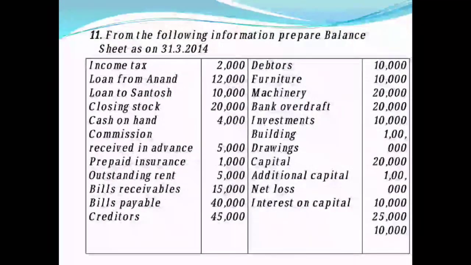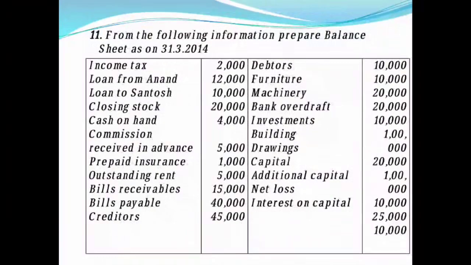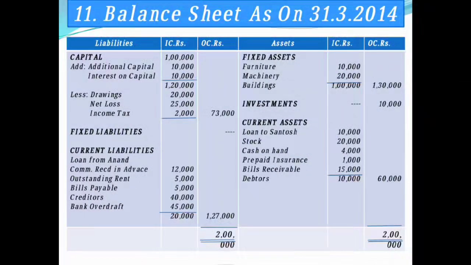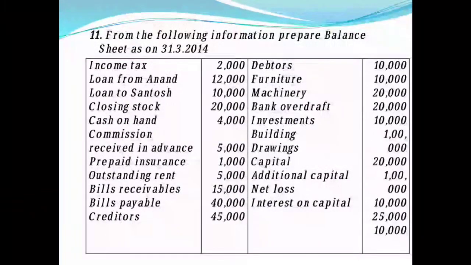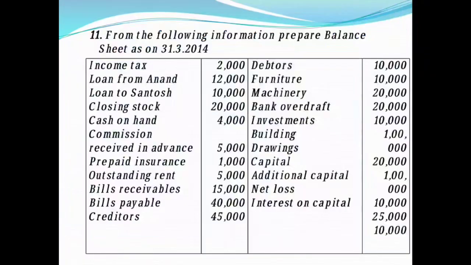The next you have debtors 10,000, current asset it is. So you are going to record under the head of current assets, debtors rupees 10,000. The next you have furniture, fixed asset. So you are going to record under the head of fixed asset here, furniture rupees 10,000. The next you have machinery 20,000, under the head of fixed asset.